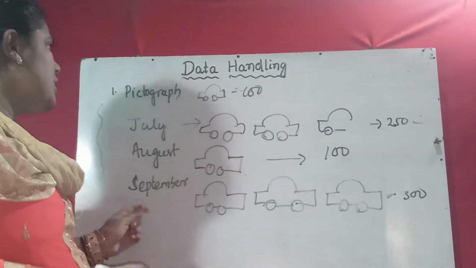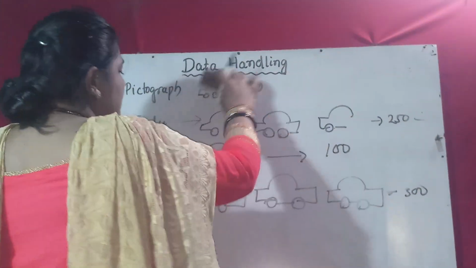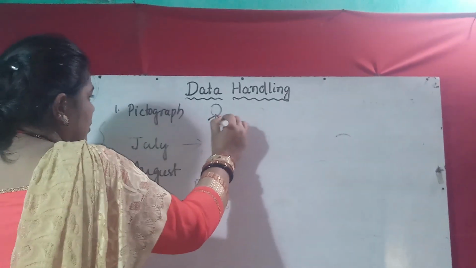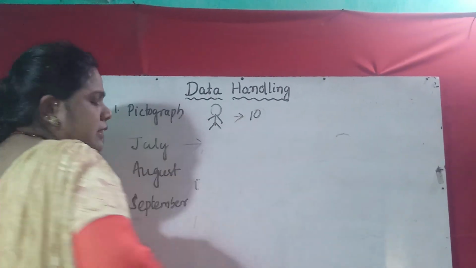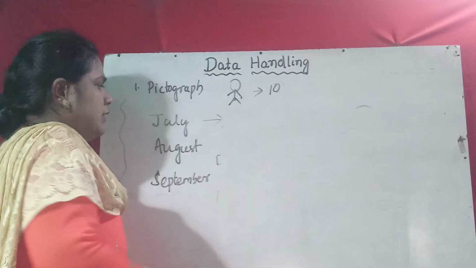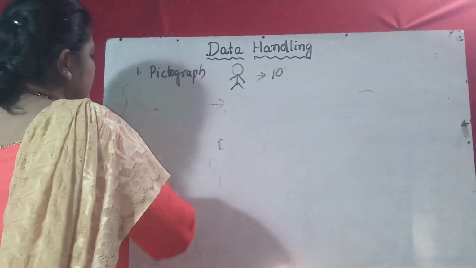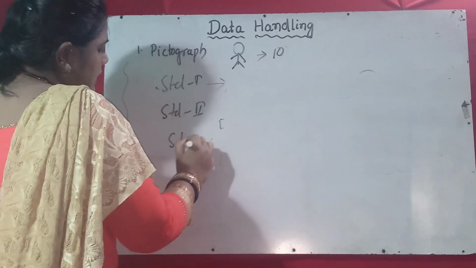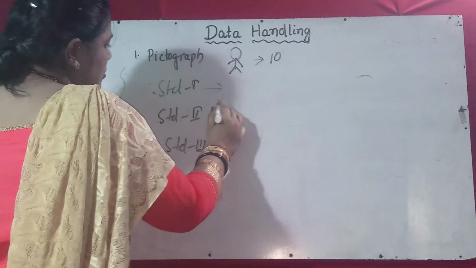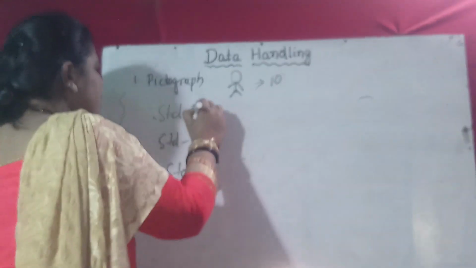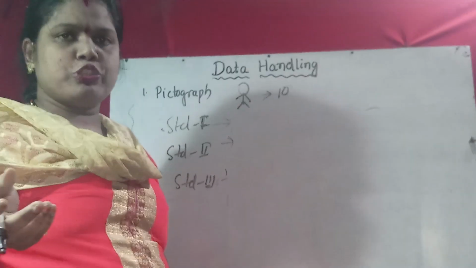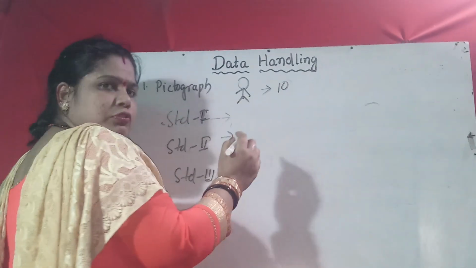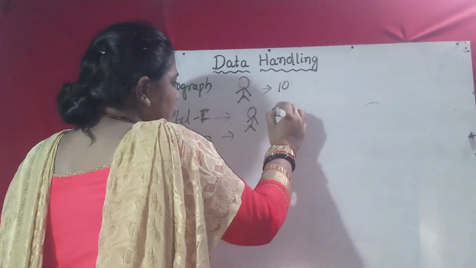So this is a pictograph. Otherwise, instead of cars, suppose number of students. The number of students you can also represent with a picture like this. This is one student. Suppose this represents 10. You can write the class here: standard 1, standard 2, standard 3. So for standard 1 class, how many students? You are given to make a pictogram. In standard 1 class 50 students are there. So if one picture is 10, then for 50 you will make 5 drawings.